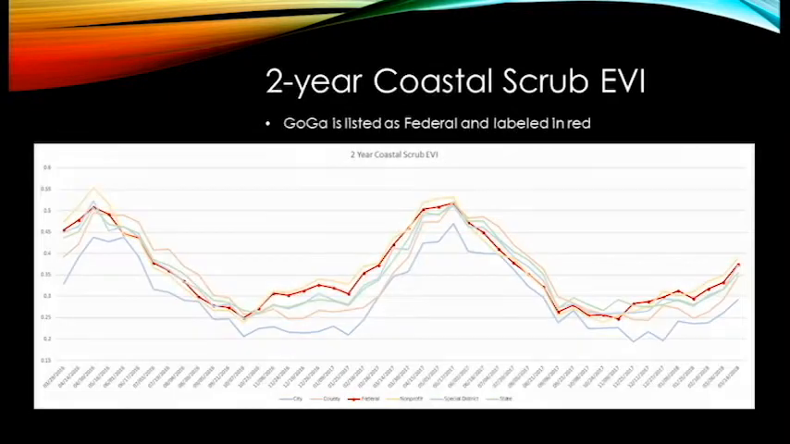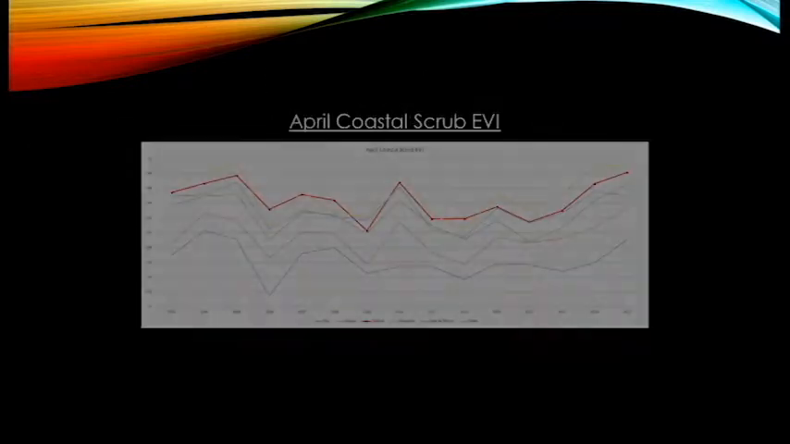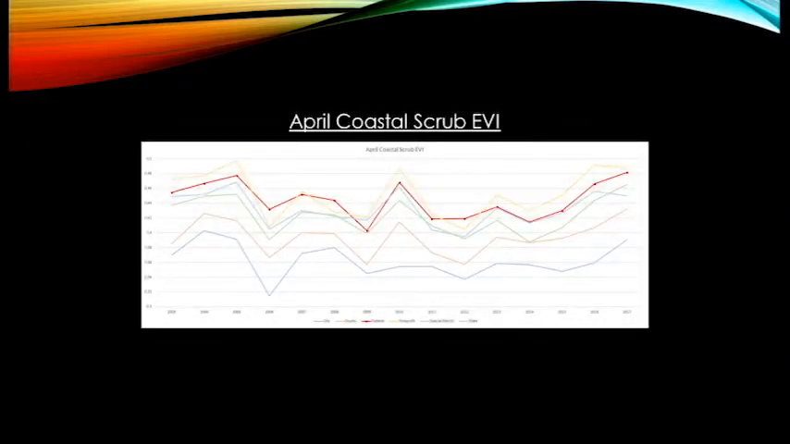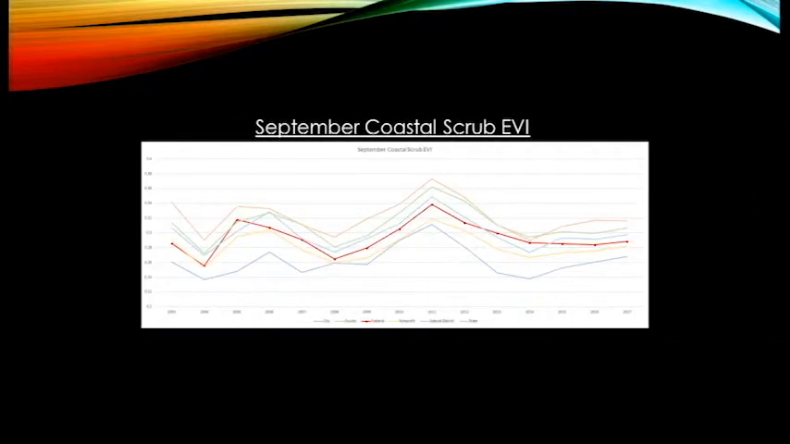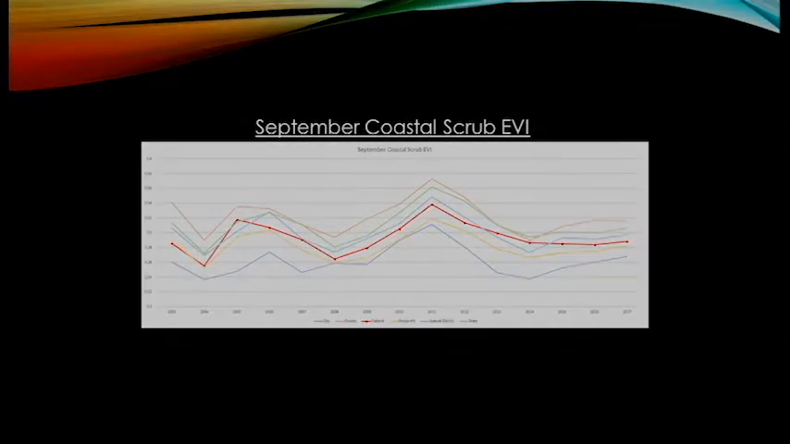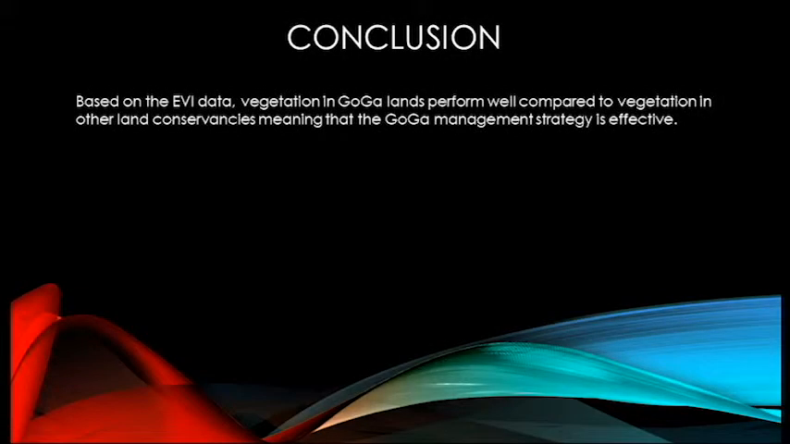From the 2-year time series graph of coastal scrub EVI, we can see that at the peak growing season in late April, the GOGA coastal scrublands, labeled as federal on the graphs, perform well compared to other land conservancies. This finding is backed up in the long-term April and September time series graphs. Based on these findings, we can conclude that the current vegetation management strategies in GOGA are effective.